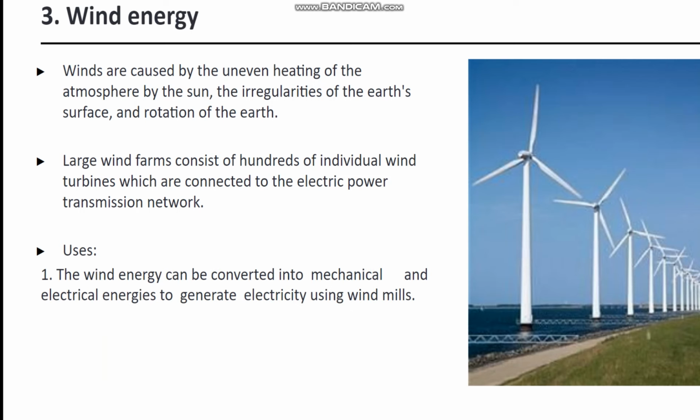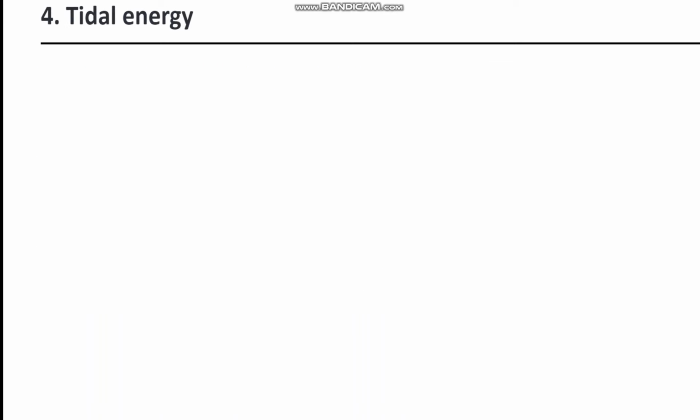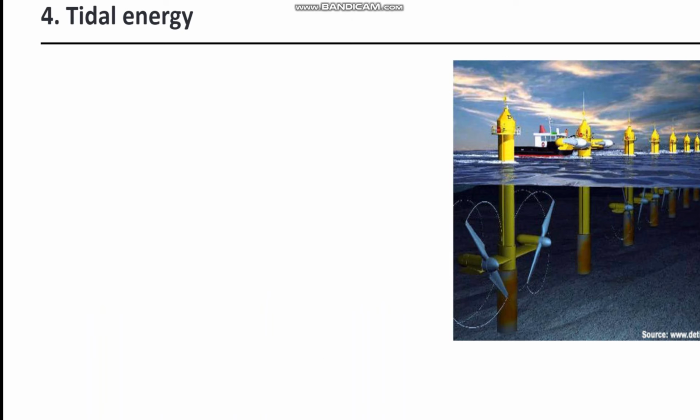Uses of wind power are the wind energy can be converted into mechanical and electrical energy to generate electricity using the windmills. Now next form of energy is tidal energy.